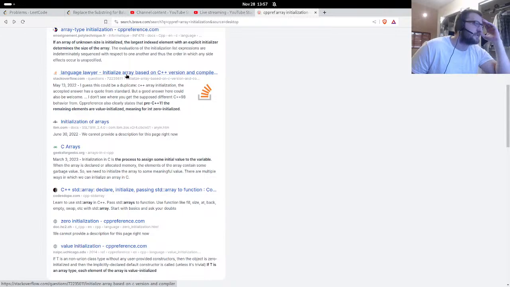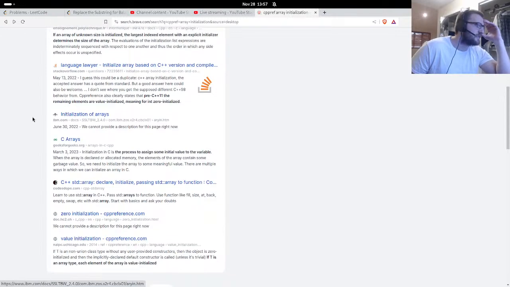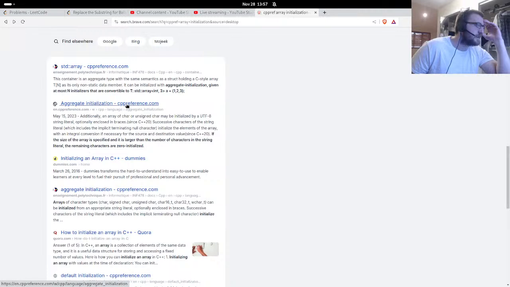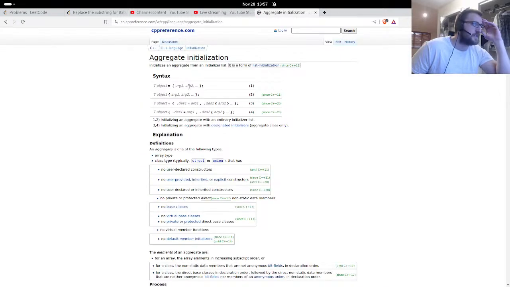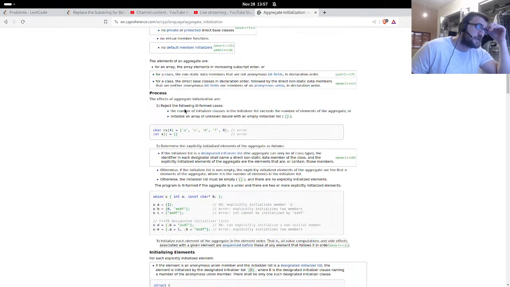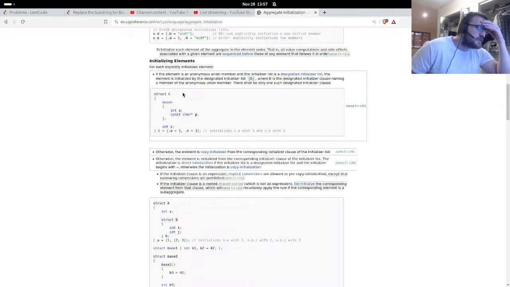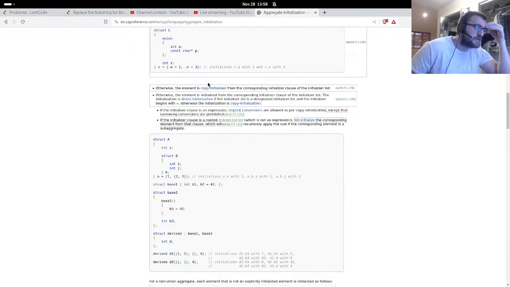Language lawyer. Aggregate initialization. I think this is what I want. Yeah, this is what I want. Okay, ordinary initialize a list. Aggregate error. Okay. Union initializing elements explicitly initialized as they initialize the list. Copy initialized.